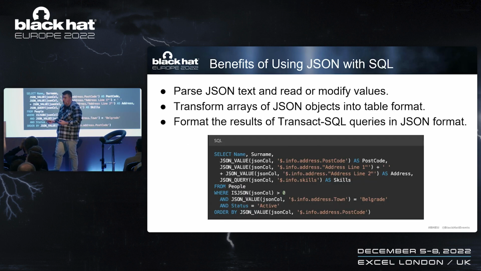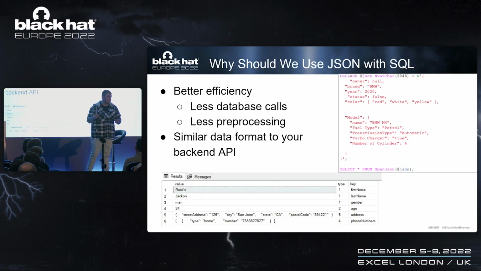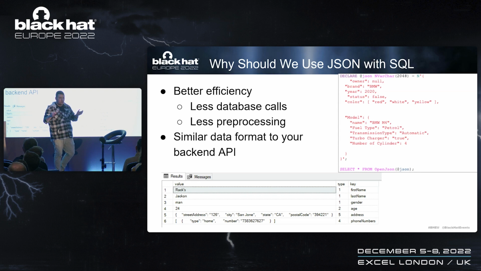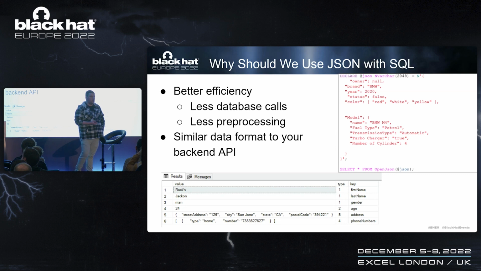But why should we use it as developers? Well, I'm not a developer once again, so I asked a few of my friends, hey, why would you use JSON SQL? And they told me, yeah, because we can just work with JSON directly in SQL, meaning we can increase our efficiency. For example, instead of doing a lot of API calls and database calls and fetching data and trying to pre-process it into JSON, we can just immediately return JSON data from the SQL itself. And because we work with JSON so much, it could help us a lot.